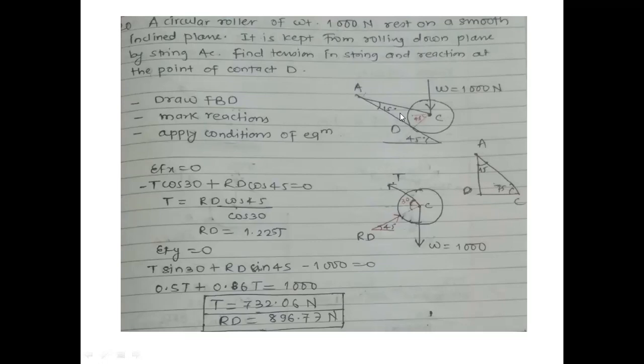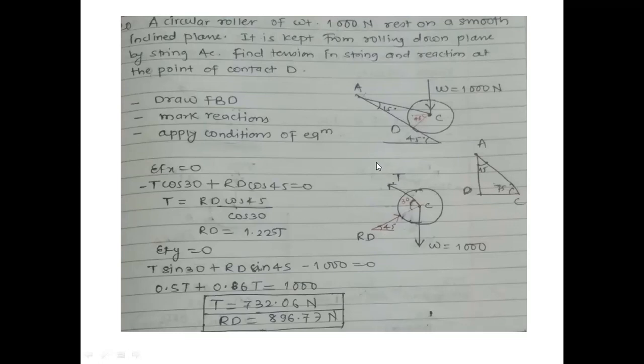See what I say, if your surface is inclined by 45 degrees, your normal reaction will be 90 minus theta. Here theta is 45, so RD will incline by 45 degrees. Okay. Summation Fx equal to 0. How many forces are there in a horizontal direction? One component of this T, and another component of RD.